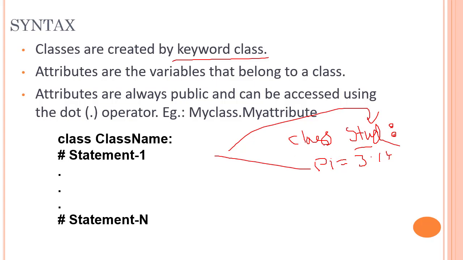What is a class? A class is a blueprint. Attributes are always public and can be accessed using the dot operator. If you recall our list and string, we were always using a dot operator, and after that dot operator we were writing a method. So if you want to get the value of pi, you can just write stood dot pi. It will give you the value 3.14. So this is the syntax: we have the class keyword, the class name, and then whatever statements you're going to write inside of that. That's a quick example of classes.